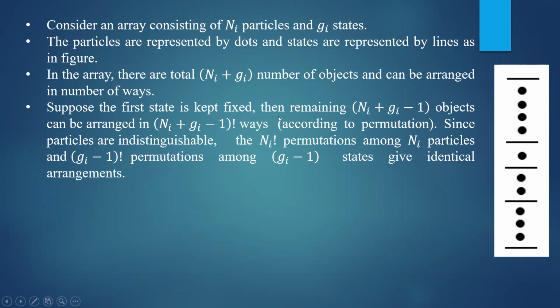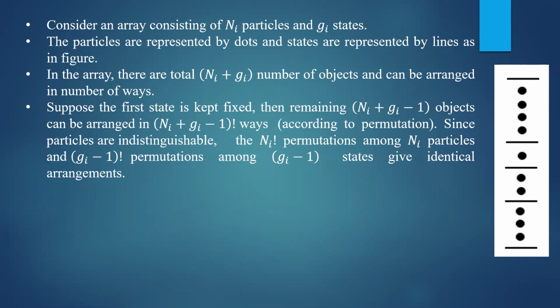Then according to permutation, the remaining symbols number Ni plus Gi minus 1. Why is minus 1 appearing here? Because the first state is fixed. It cannot be changed; its position is fixed. The other symbols can change their positions. So the other symbols number Ni plus Gi minus 1 objects, and according to permutation, the number of ways you can arrange them is Ni plus Gi minus 1 factorial.